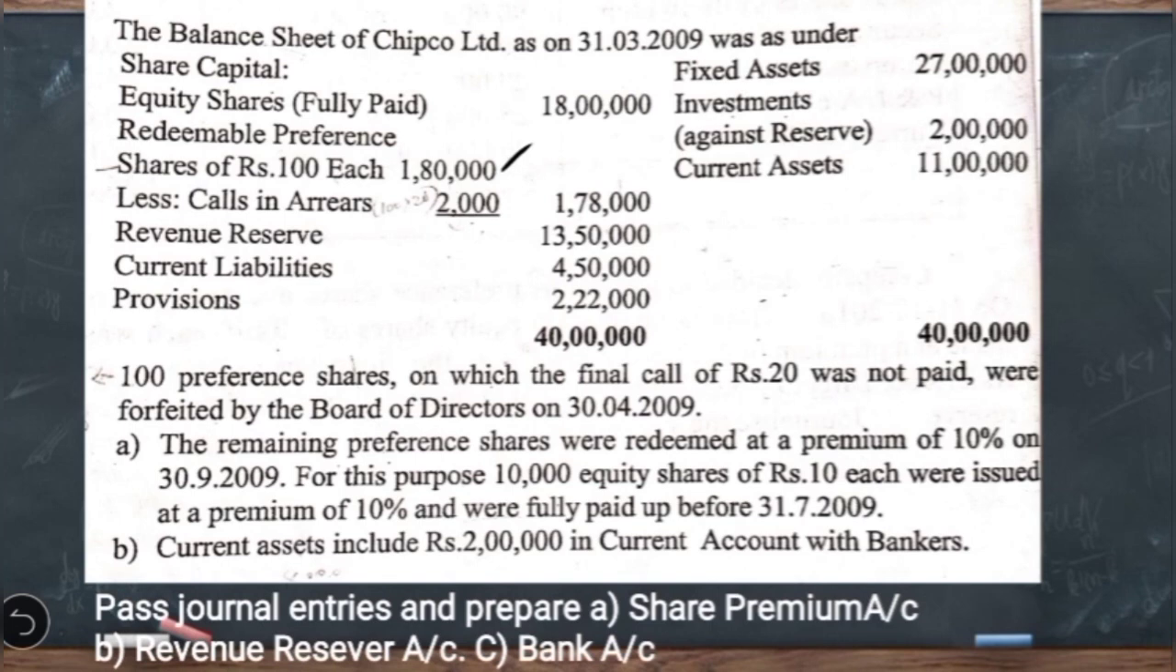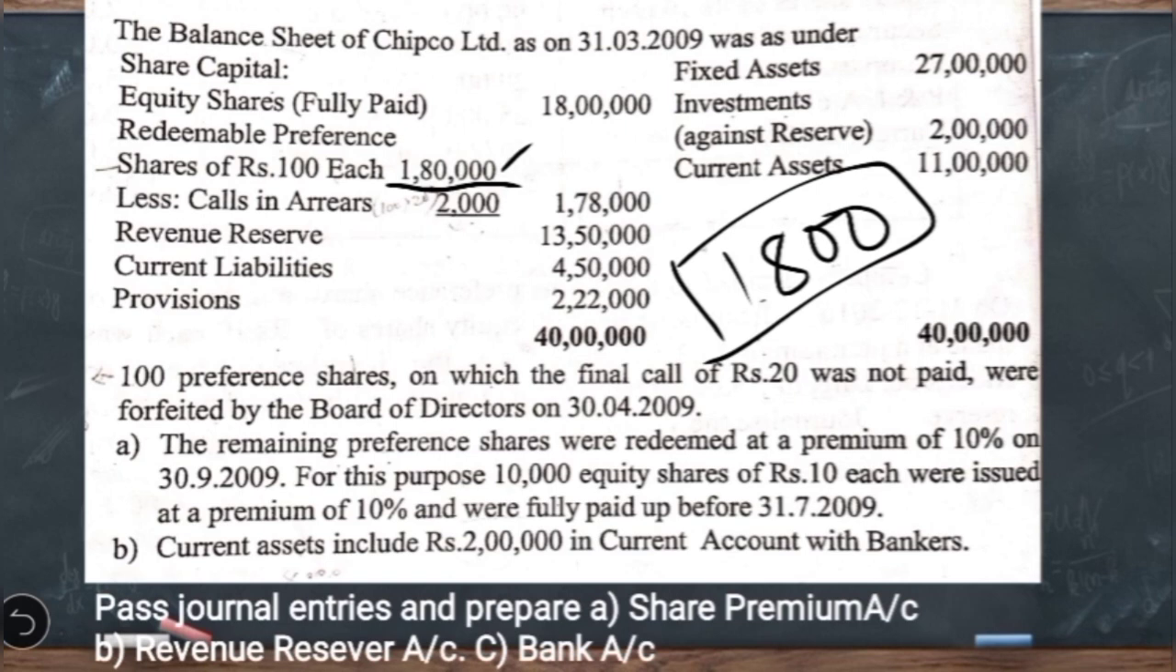So now first we need to calculate what was the actual number of preference shares they had earlier. So how to calculate? 1,80,000 called up capital divided by 100. So you get 1,800 preference shares. So this is the number of preference shares which they had earlier. Okay. But out of this 1,800, on 100 shares, because they have given here on 100 preference shares the final call of rupees 20 was not received, so they have calculated the calls in arrears as 100 into rupees 20, 2,000. So this is how they got calls in arrears. So the paid up capital has come to 1,78,000.